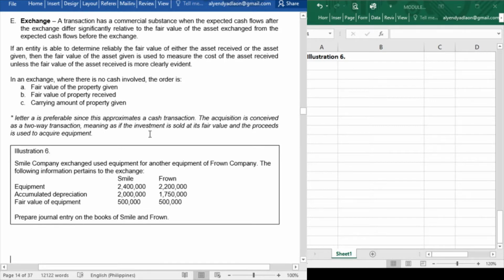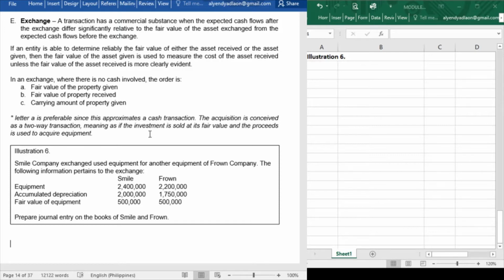Next is exchange. Okay, so class, what is an exchange? So an exchange is when the property, plant, and equipment is acquired in exchange for a non-monetary asset or a combination of monetary and non-monetary asset. Okay, so meaning we are to exchange, for example, our equipment for the equipment of another company. So that is still a way of acquisition. Now, how are we going to record that one?